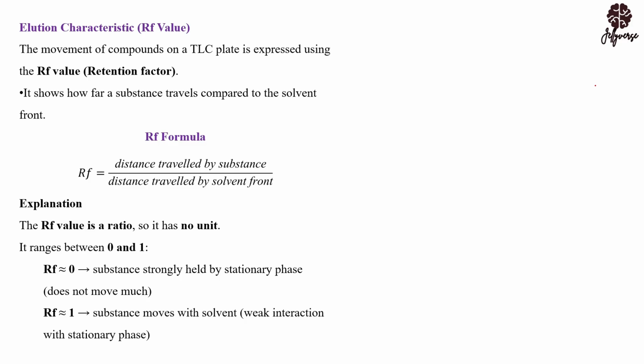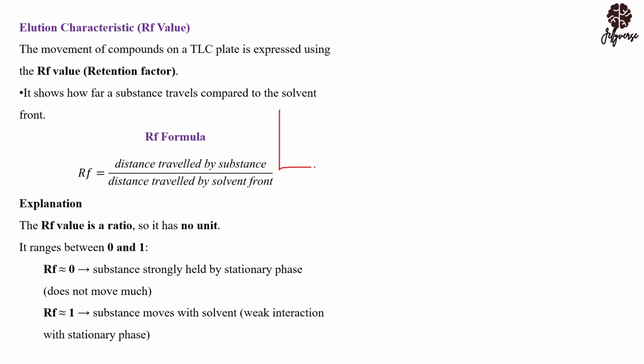So elution characteristics, that's the same thing as the RF value. Now, the movement of a compound on a TLC plate is expressed using the RF value. RF means retention factor, so retention factor value. It shows how a substance travels as compared to the solvent front. Let me show you a typical example of what I mean by a solvent front.